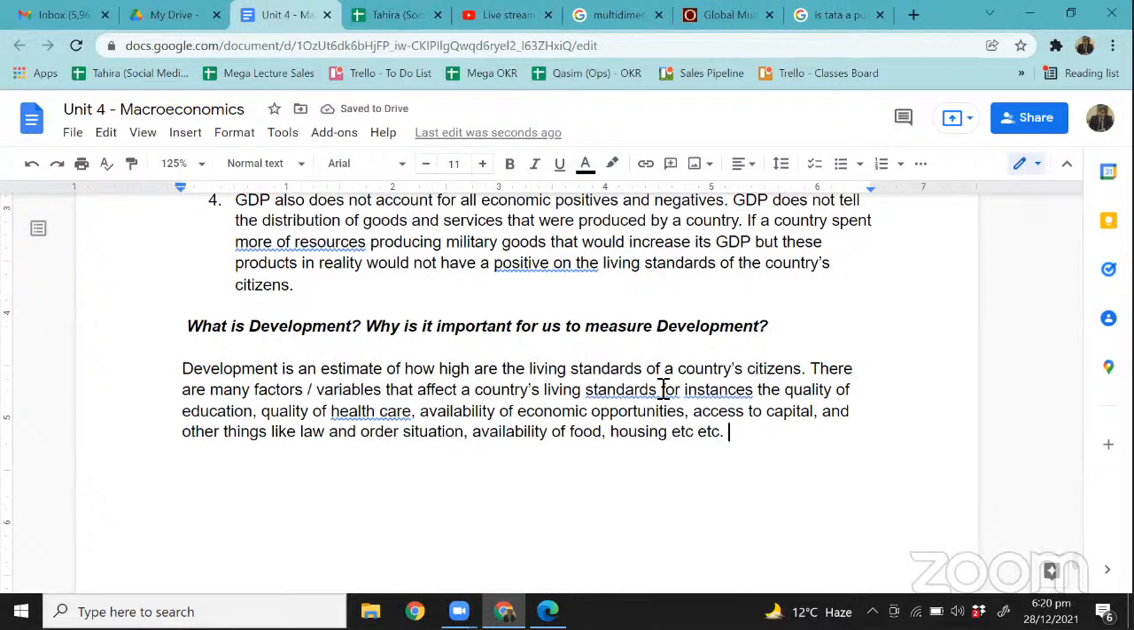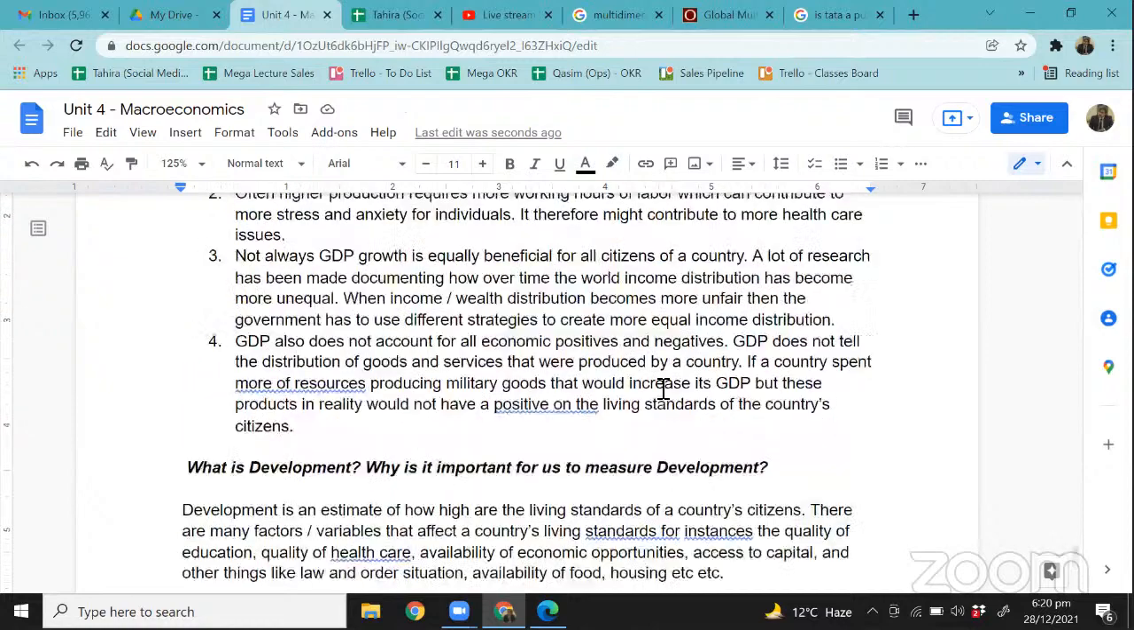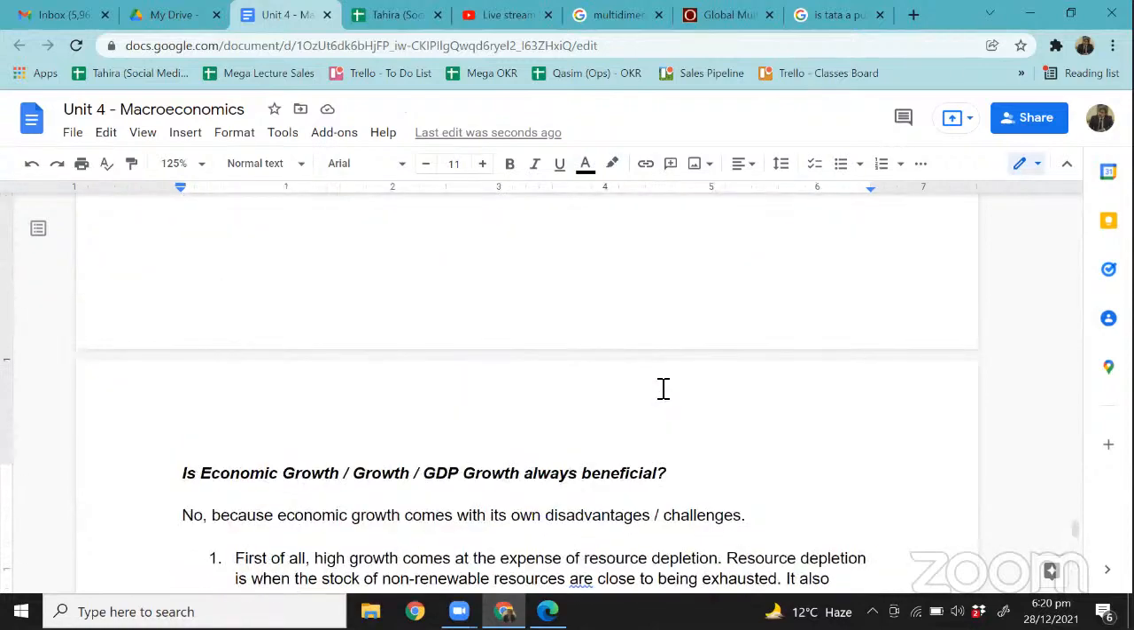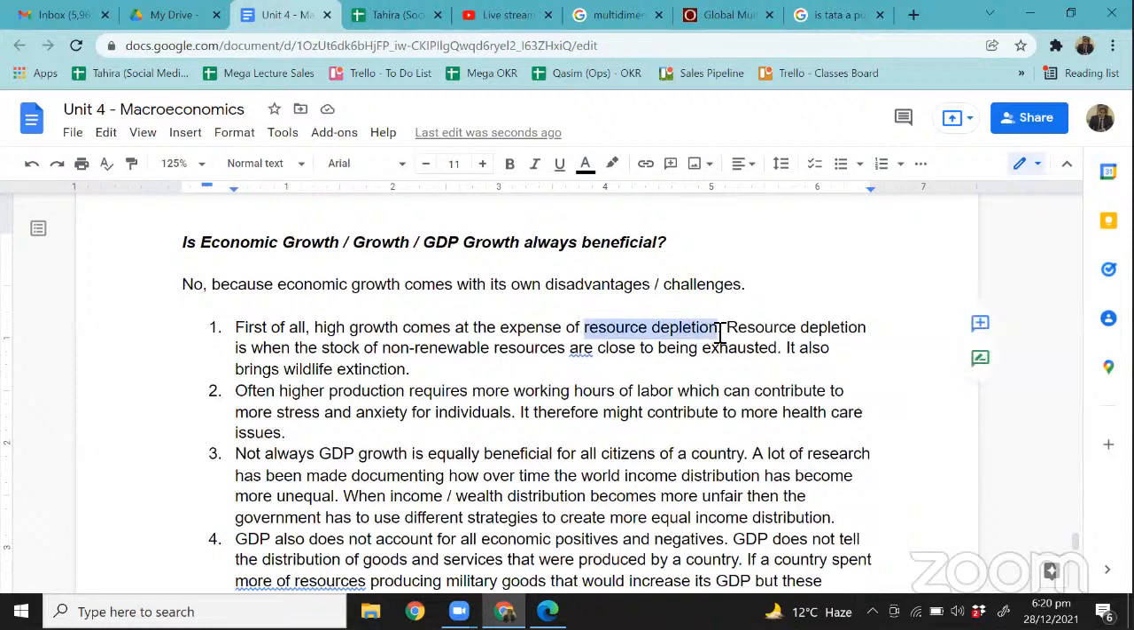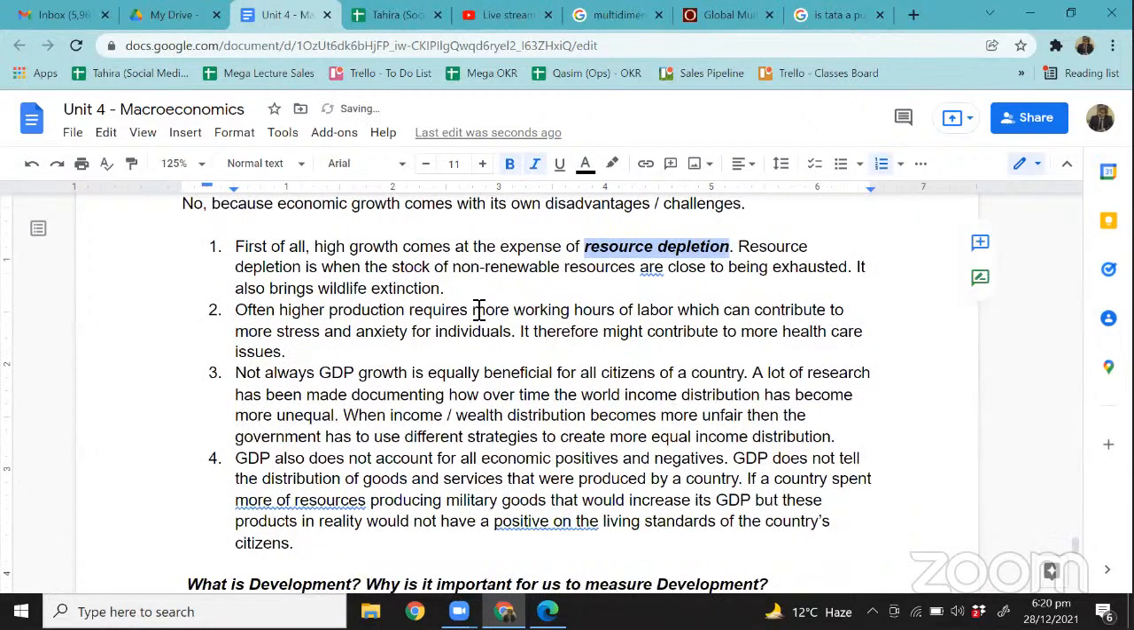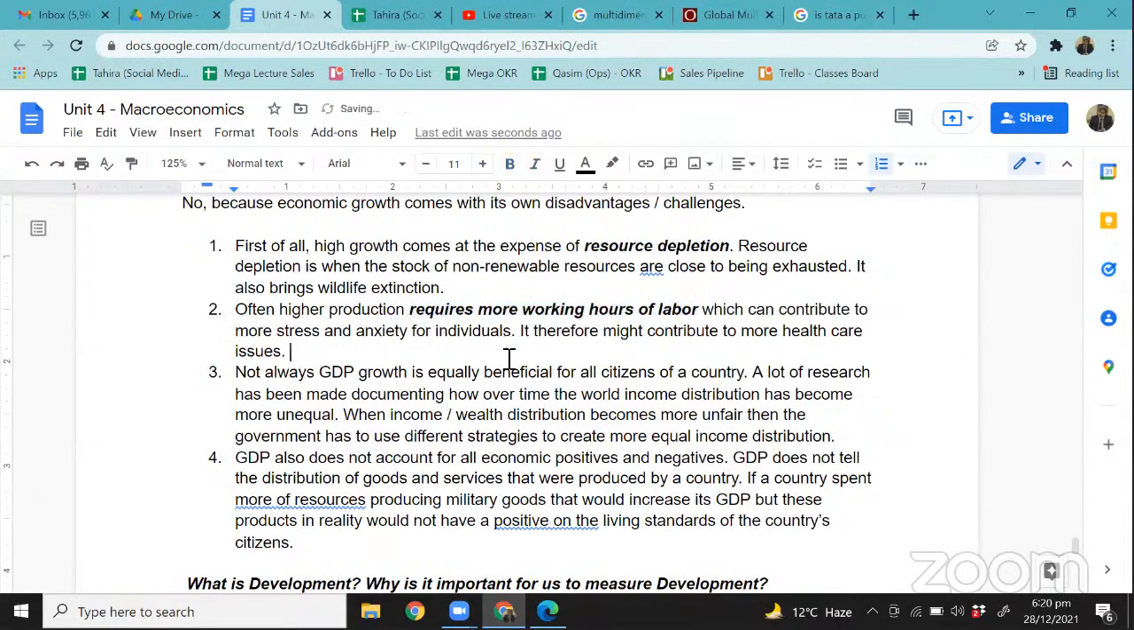Okay, now let's look at this one more time. Now, after we have talked about what growth is, and after we have talked about how growth or GDP is not always beneficial for a country because of different reasons, that higher growth will result in resource depletion, we talked about that. Then more growth requires longer working hours of labor, which means that they will feel more anxiety and more stress. GDP is not always equally distributed, right? So the income that a country generates through higher GDP is not always equally distributed between all the citizens, and that results in more unequal income distribution, right?